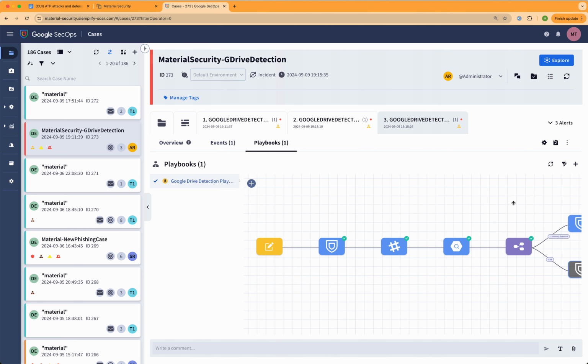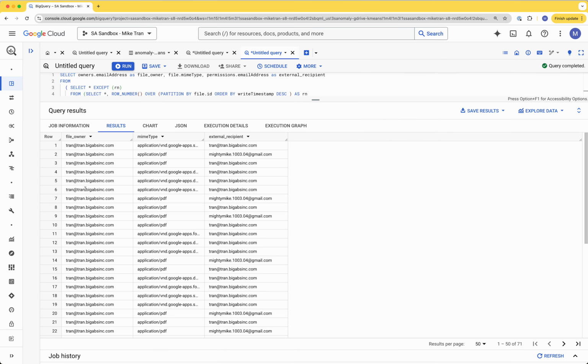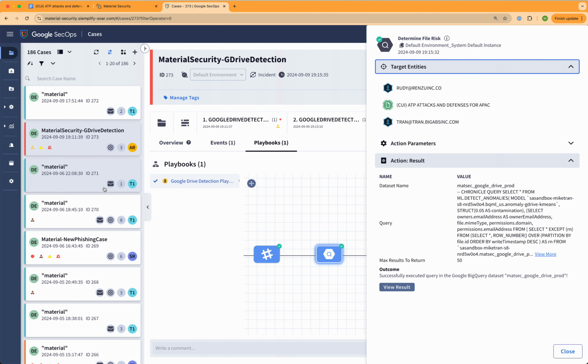When a CUI document is shared externally, we create a case within Chronicle SOAR to help automate and orchestrate various functions. In the playbook for this case, we use anomaly detection to identify if this access could be classified as unusual. In this workflow, we're using Vertex AI, which has flagged the share, and if we look at the history for the user, it's because they never had a history of sharing this particular type of document to this particular recipient.